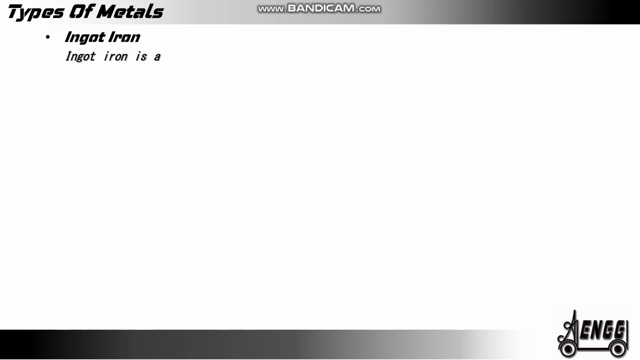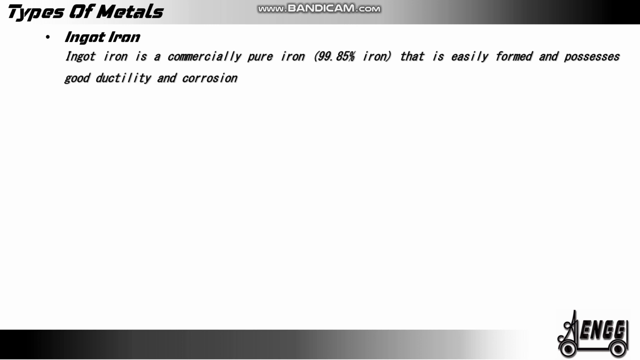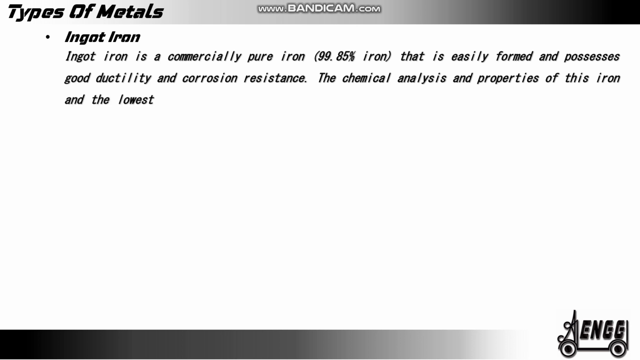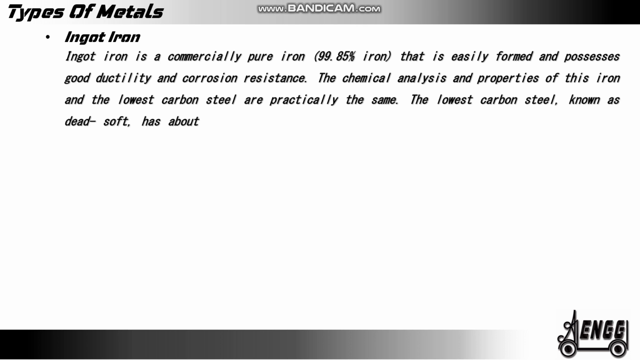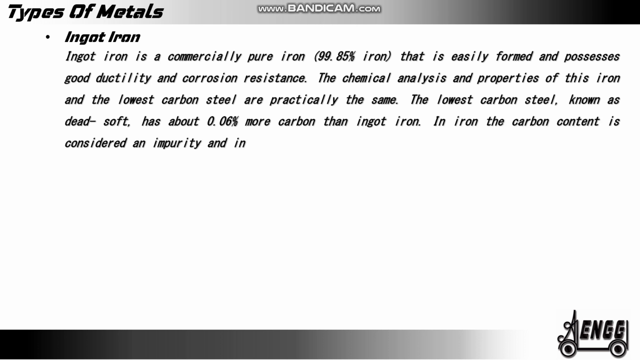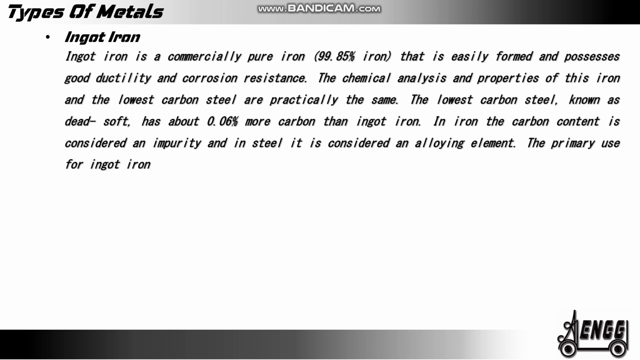Ingot iron. Ingot iron is a commercial pure iron, 99.85% of iron, that is easily formed and processed, with good ductility and corrosion resistance. The chemical analysis and properties of this iron and the lowest carbon steels are practically the same. The lowest carbon steel, known as dead soft, has about 0.06% more carbon than ingot iron. In iron, the carbon content is considered an impurity and in steel it is considered as an alloying element. The primary use for ingot iron is for galvanized and enameled steel.